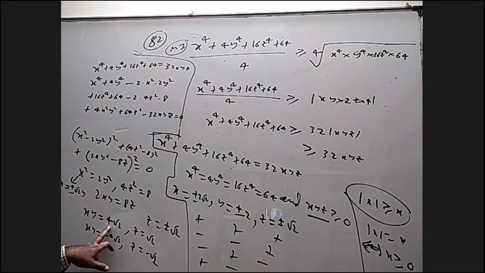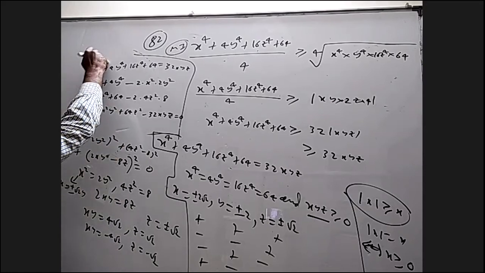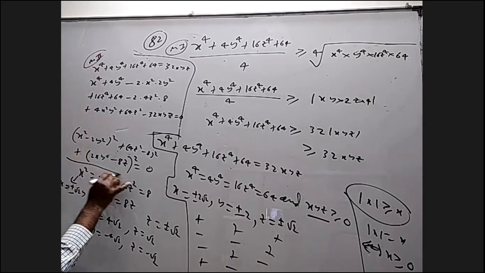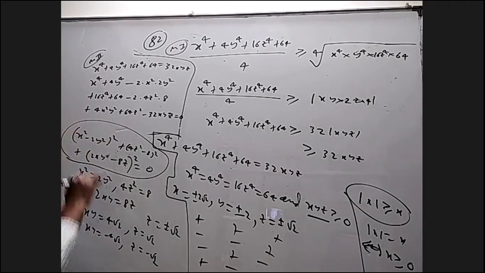Because the product is positive here, both can be positive or both can be negative. Here the product is negative, so x can be positive and y negative, or x can be negative and y positive. So we'll get two more cases here. In total we'll get again 4 cases. So method 2 is basically making a sum of 3 perfect squares equal to 0. Method 1 is AM-GM inequality.